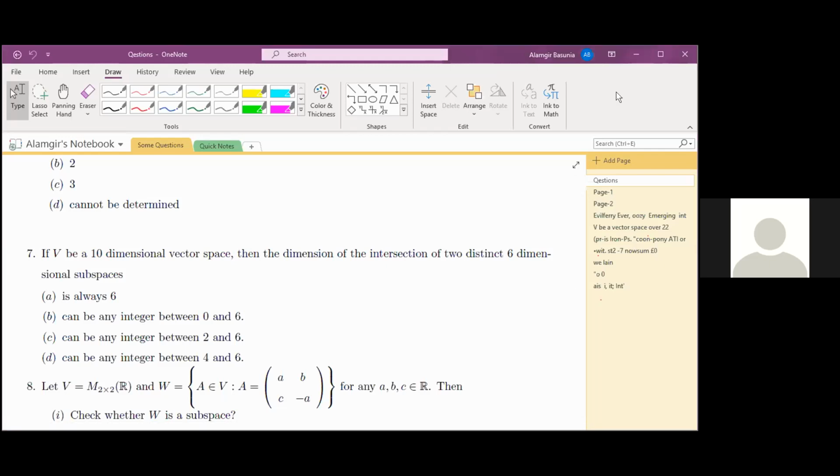Integer between 2 and 6. So it is 2 to 6. How shall we proceed? Can you tell me how shall we proceed?